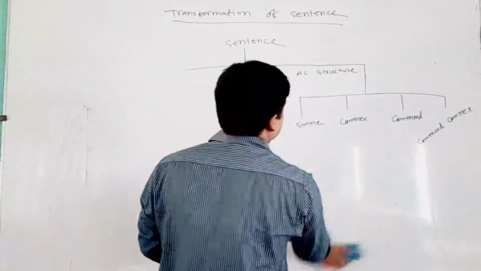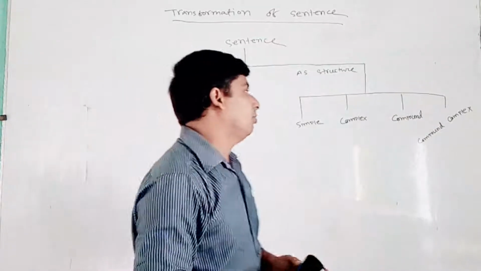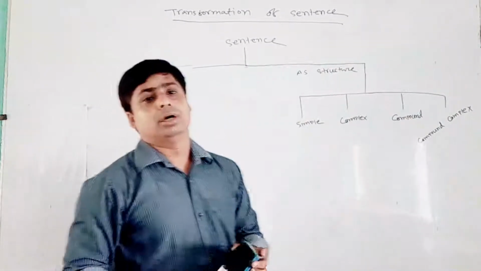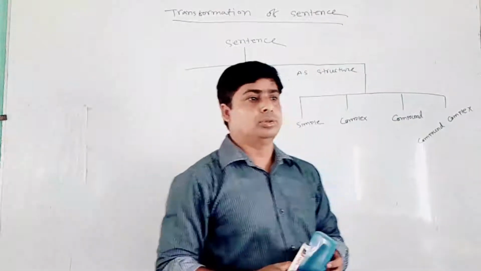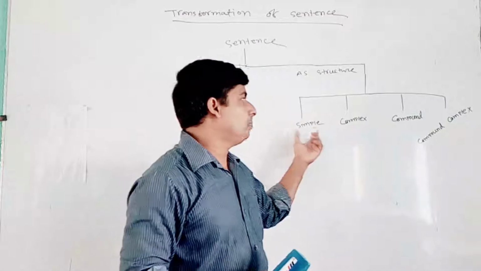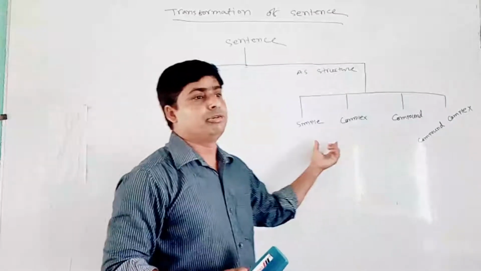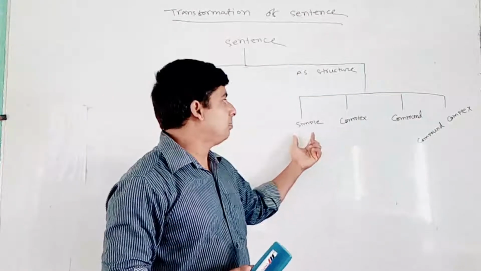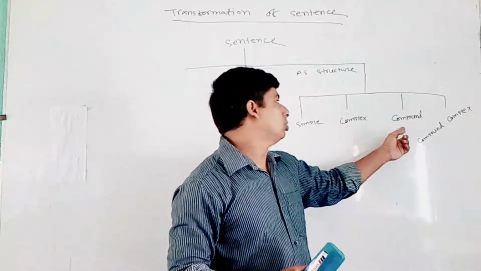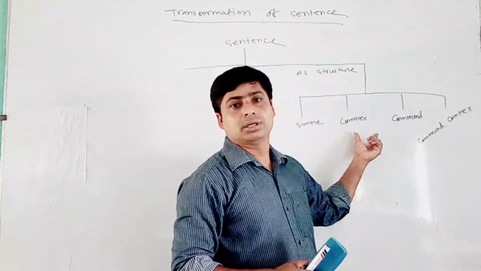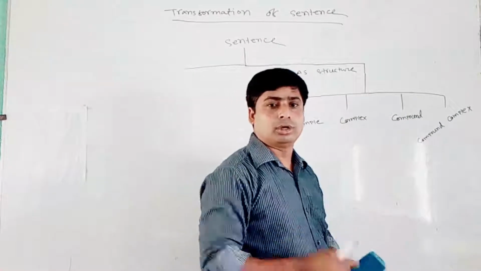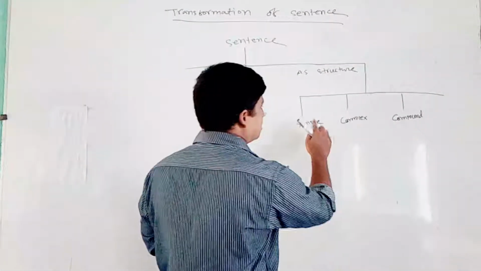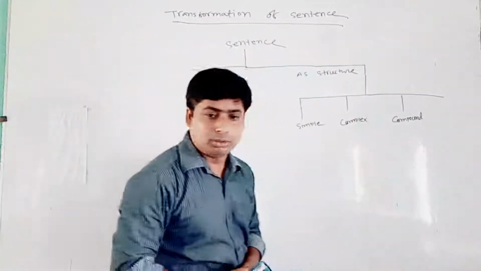Here as a structure, I found simple, complex, compound, and compound complex. But in our academic book, we have only 3 parts: simple, complex, and compound. Sentences can be transformed from simple to complex or complex to simple, simple to compound or compound to simple, or complex into compound, or compound into complex. So I will erase this one because I will discuss simple, complex, and compound.